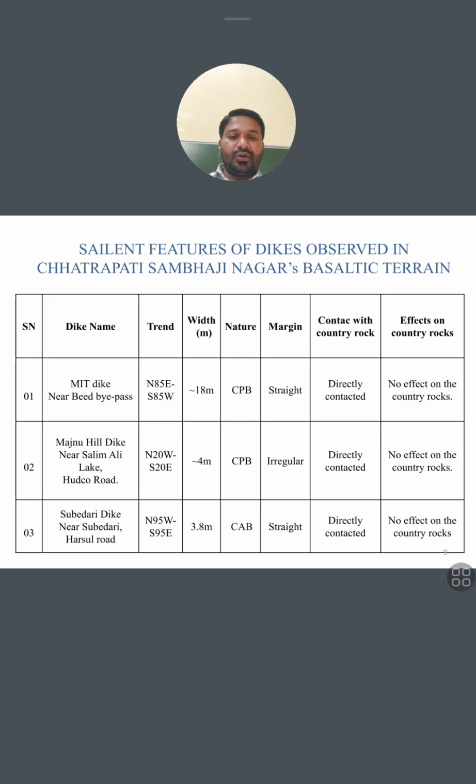How do they contact the country rock? They are directly in contact. Effects on country rock: no effect on the country rocks. They came out and solidified so quickly that they are not showing an effect on the country rock. And the Majnu Hill dike near Salim Ali Lake shows the trend north 20 west to south 20 east, and it's almost 4 meters wide, and that's also compact porphyritic basalt, and it shows irregularity.